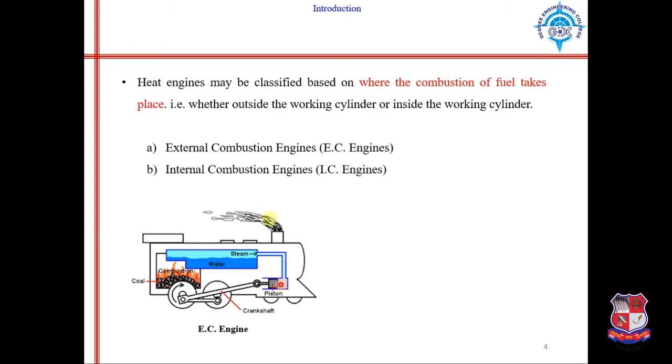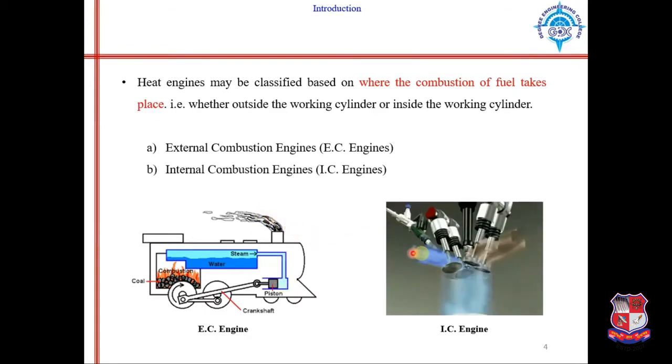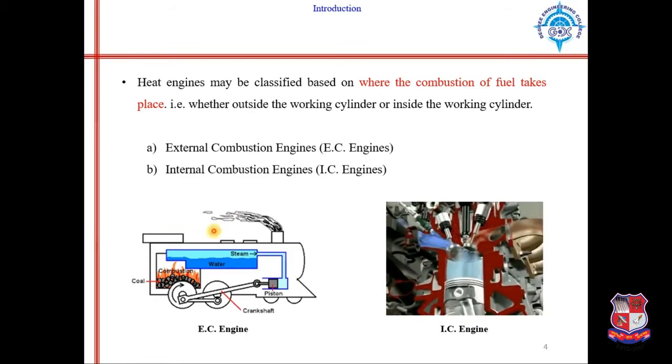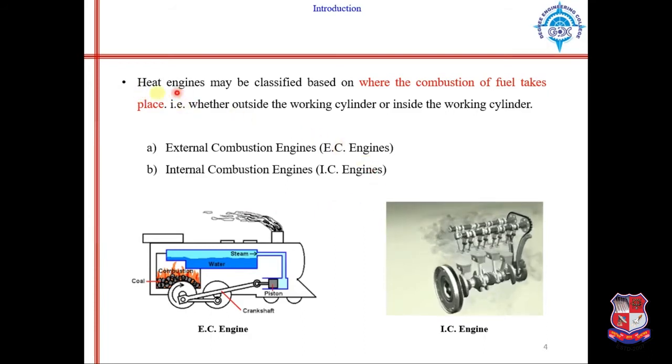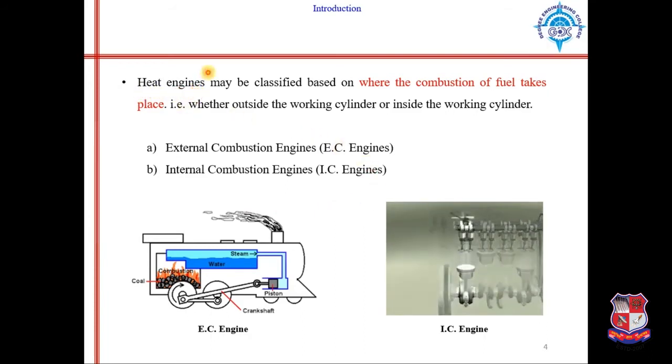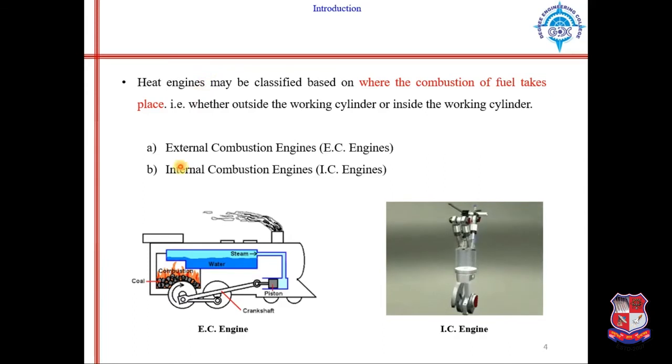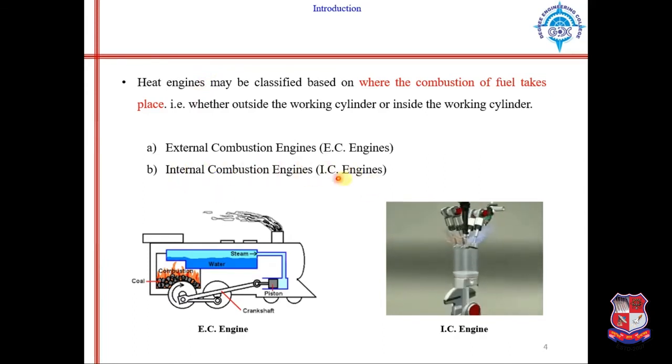Whereas in internal combustion engine, combustion of fuel takes place inside the cylinder. So that is the basic difference between external combustion engine and internal combustion engine. These are the subparts of heat engines. Okay. In this chapter we will be focusing on internal combustion engines only.